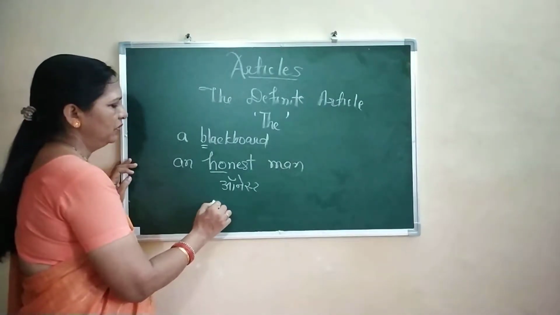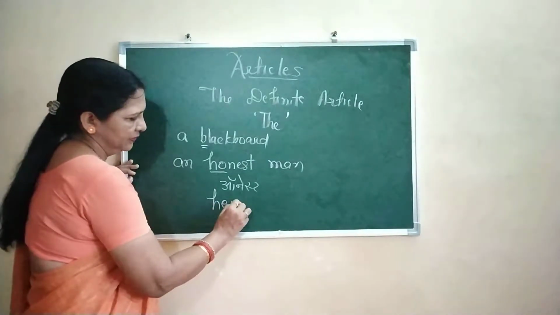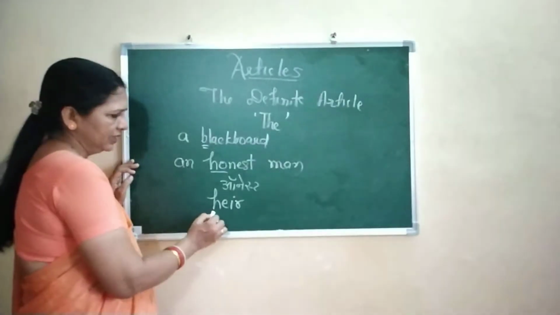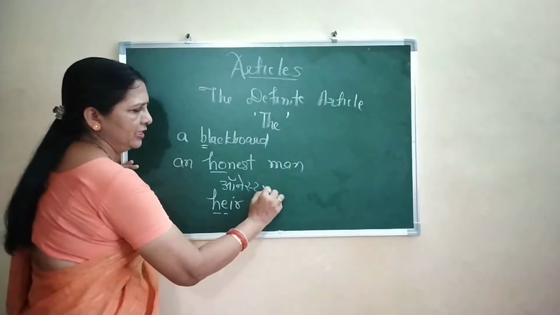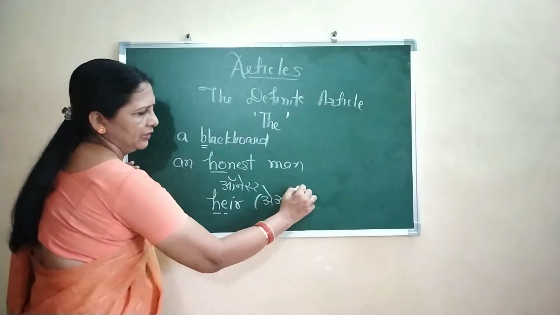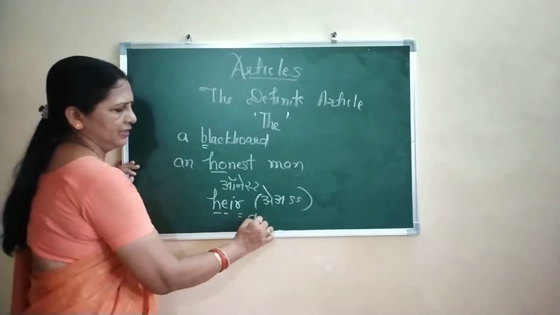Suppose you want to say heir. This is also H is silent. The pronunciation is air. R is also not pronounced here.